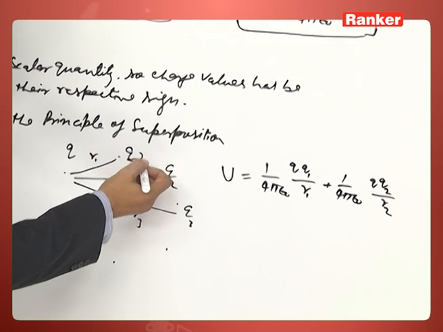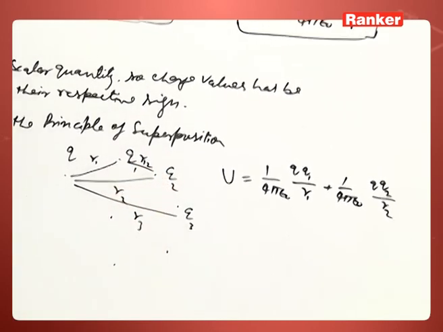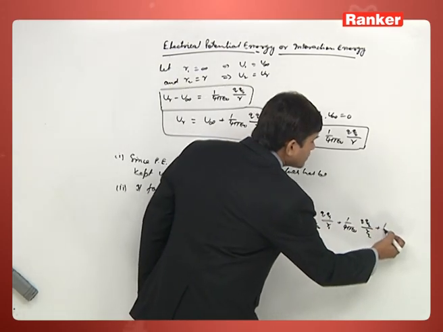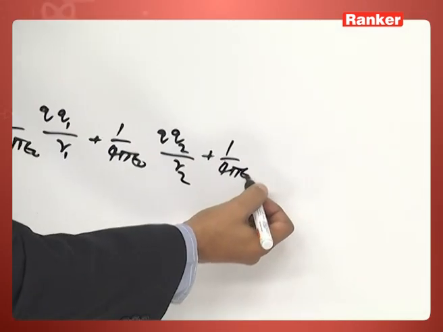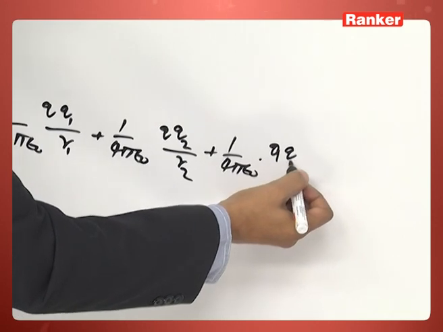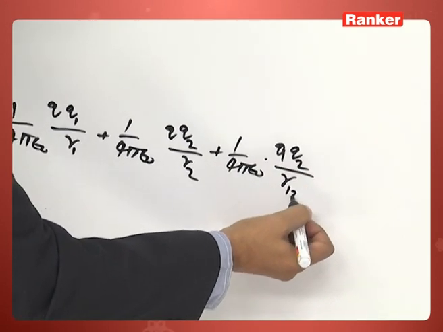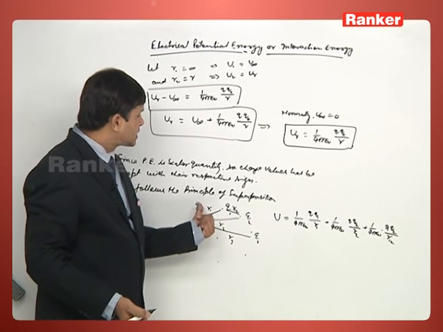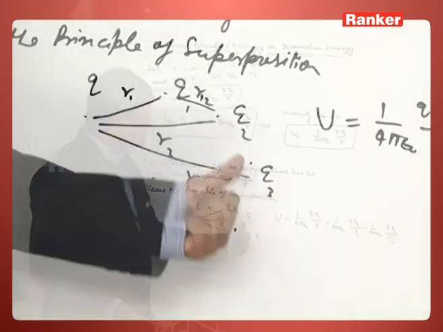So, if the separation between Q1 and Q2 is r12, then another term will come that gives the interaction energy between the charges Q1 and Q2.